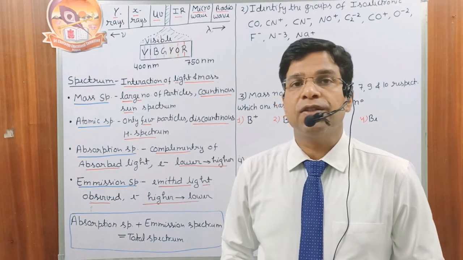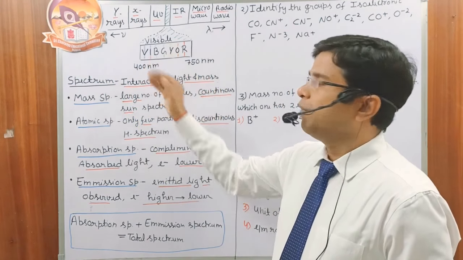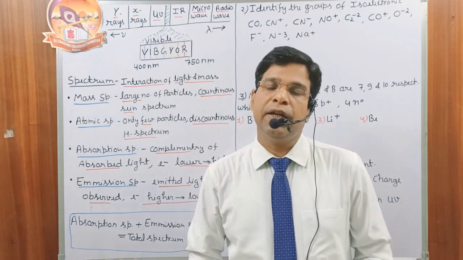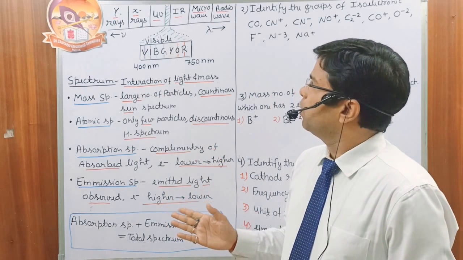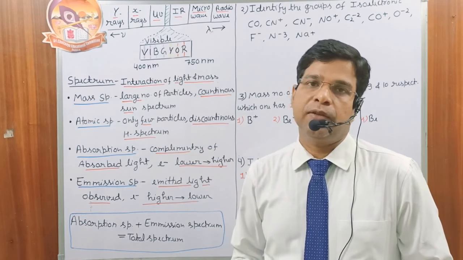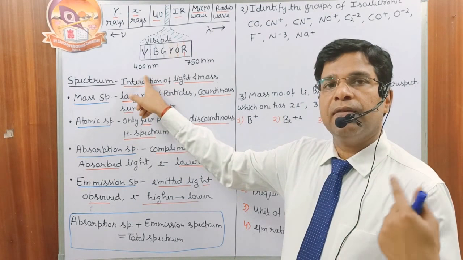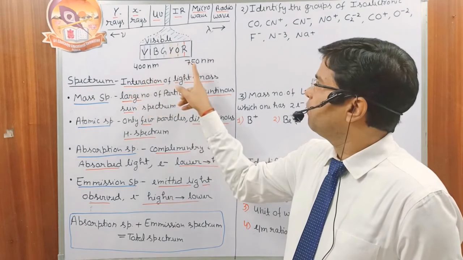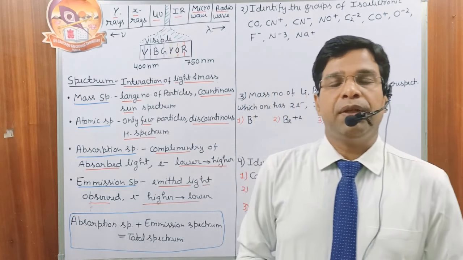In the visual range, we have what is called VIBGYOR. V stands for violet, indigo, blue, then green, then yellow, orange, and finally red. The wavelength of the violet is least, then frequency is the maximum, and the wavelength of the red is the maximum, then frequency is the minimum.